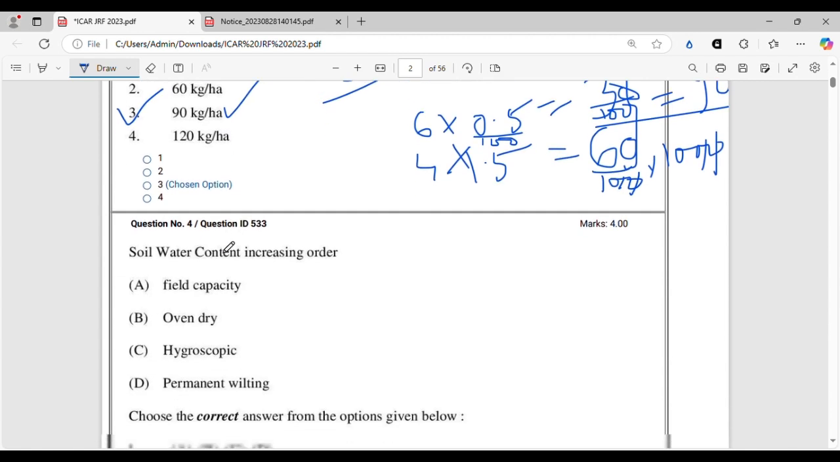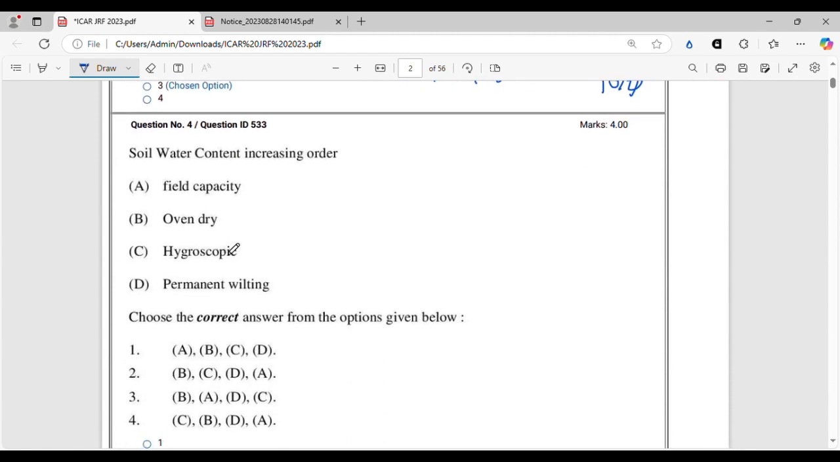Let's move on. So in the next question, soil water content in the increasing order. This question is from the soil constants portion. This is a dynamic property of soil. This is also a really easy one from soil physics, or soil water, you may say, and you have to read it very thoroughly. So in the increasing order means the soil water content showing the least will come first, and the soil water content having the maximum value will come at the last.